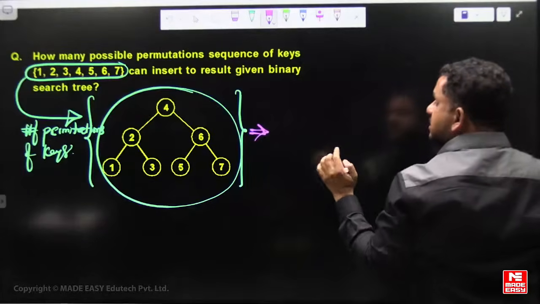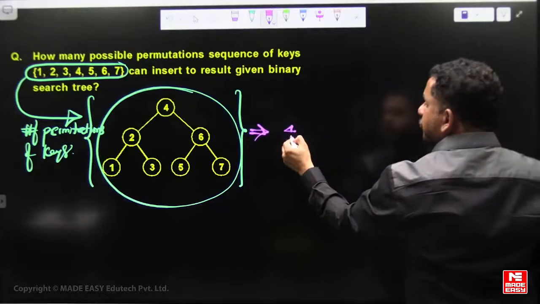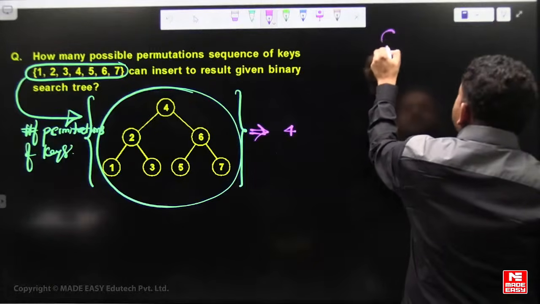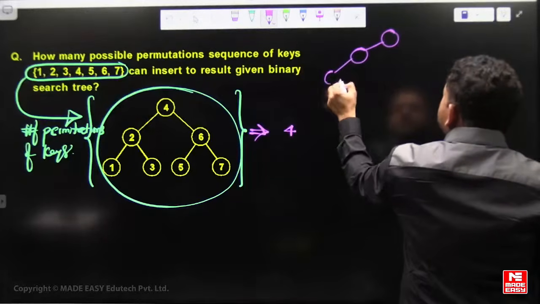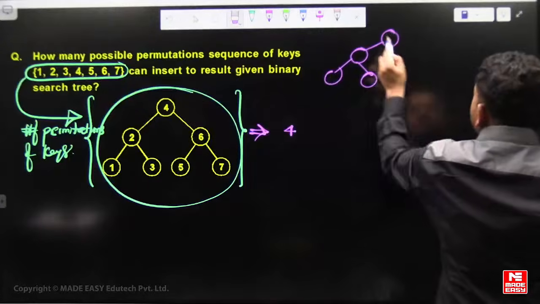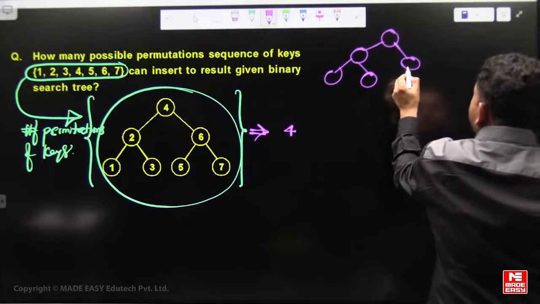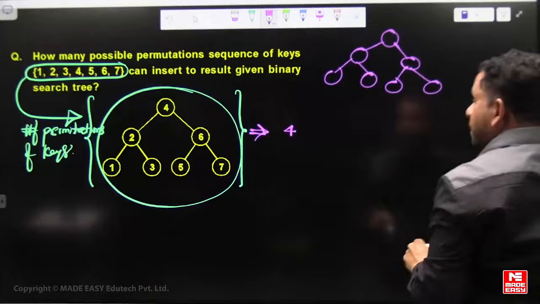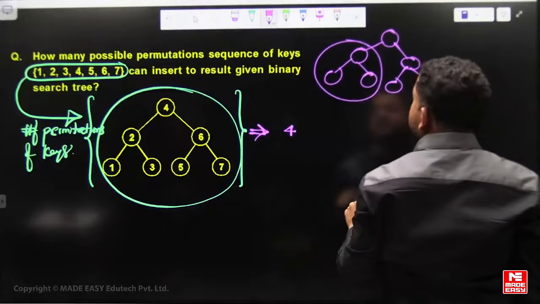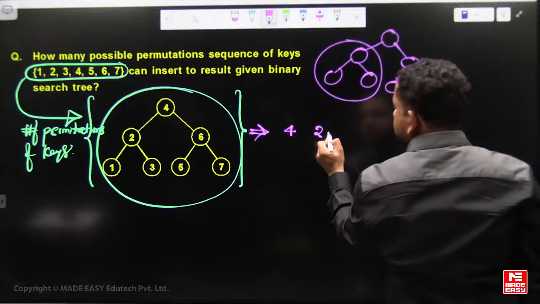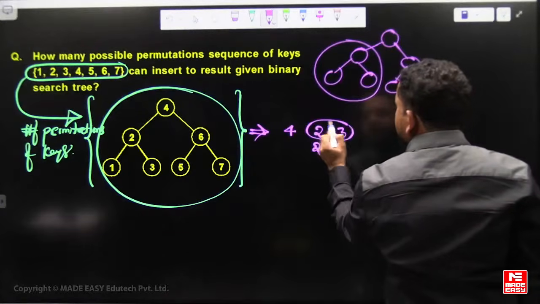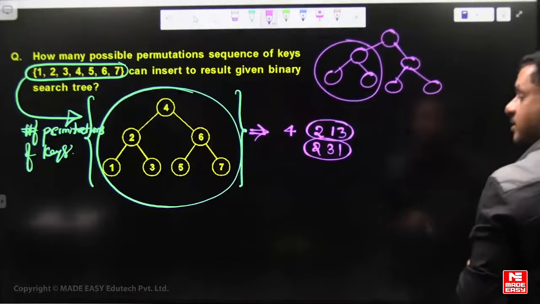So this sequence is there. First key should be 4, otherwise the root will not become 4. In the resulted tree, the root should be 4. That means the first key should be 4. And out of these 3 keys, 2 should be before. That means the 2 1 3 sequence is okay, and the 2 3 1 sequence is also okay. These are the 2 ways.